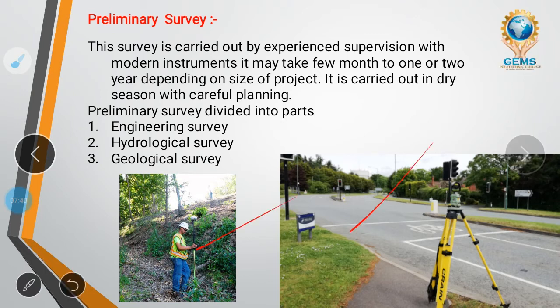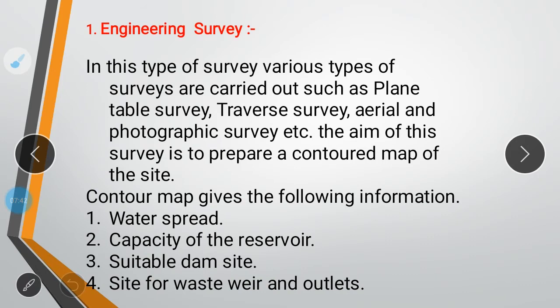Okay, so let's move into the engineering survey. What is done in engineering survey? As the term suggests, engineering means doing something technically. By use of instruments such as plane table survey, traverse survey, and aerial and photographic survey, the main aim of the survey is to prepare a map. What is the main aim? To prepare a map of the given location through which you will understand the water spread in that area. What is water spread? How much area is under water, that is known as water spread.